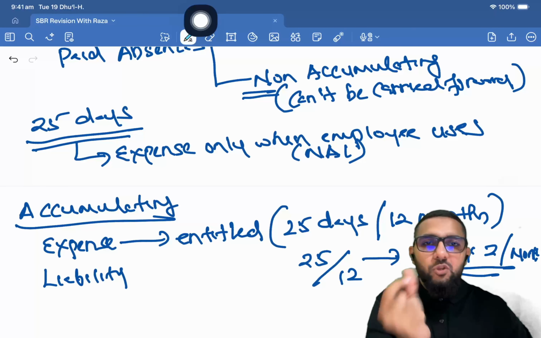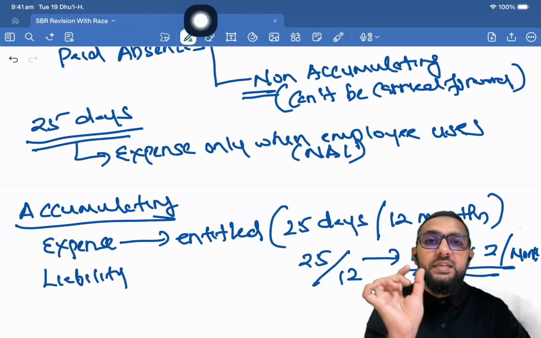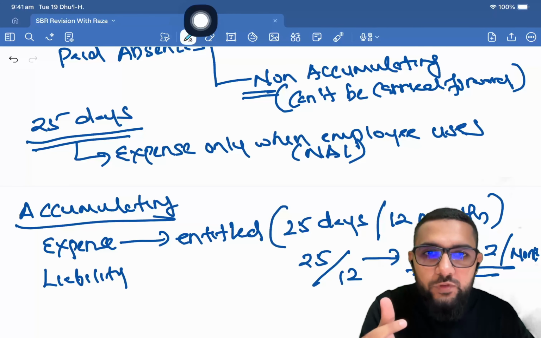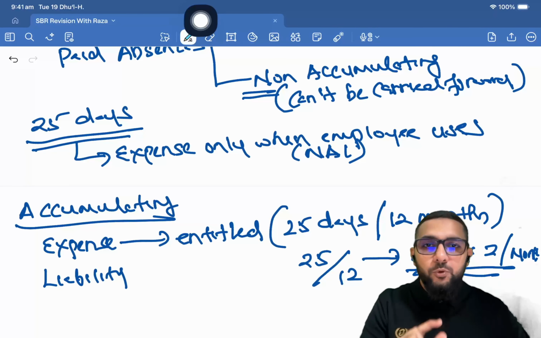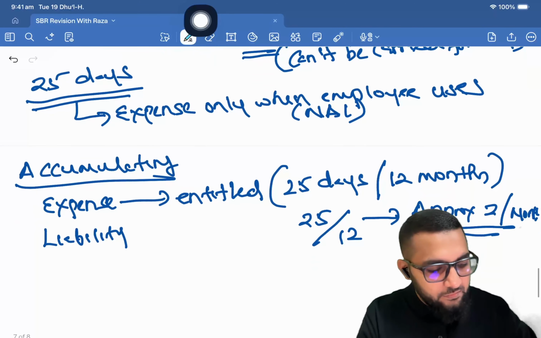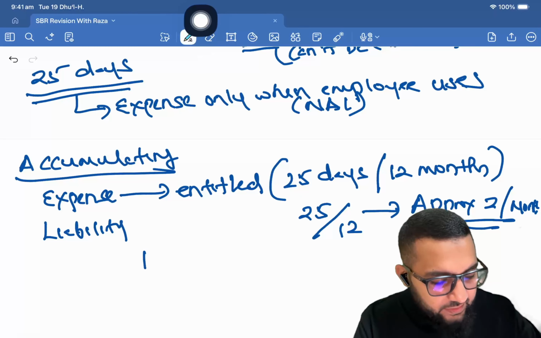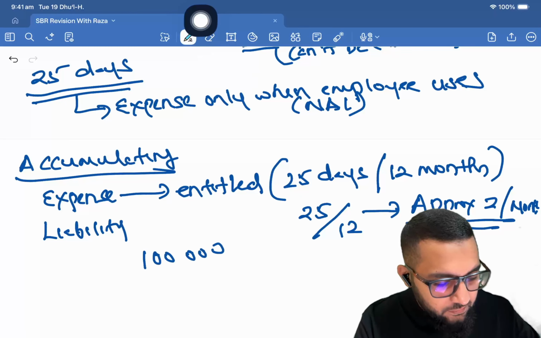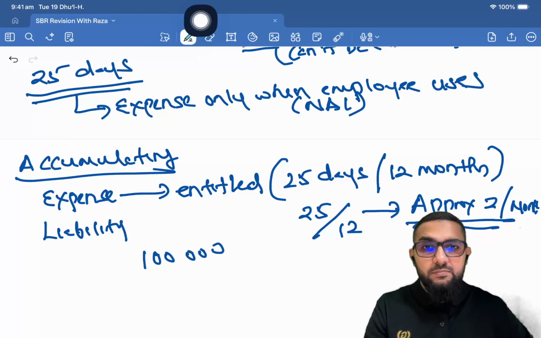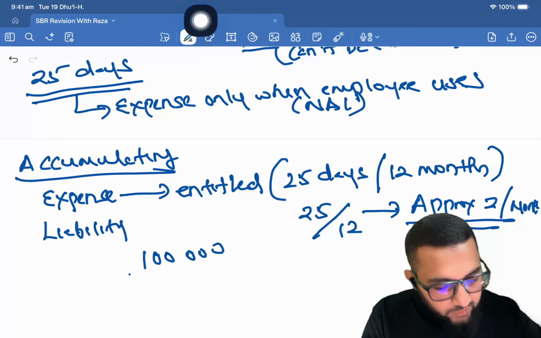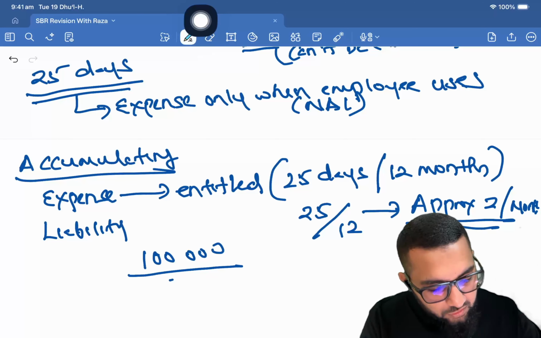Every month, the organization will be recognizing an expense for 2 days worth of leave and will be posting a corresponding liability. So let's say the salary is 100,000 for the month.